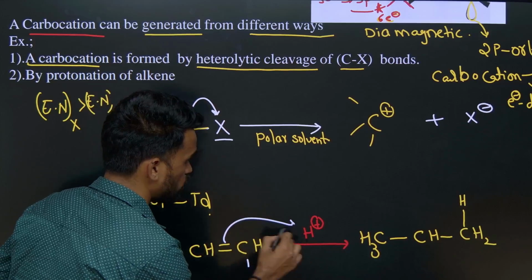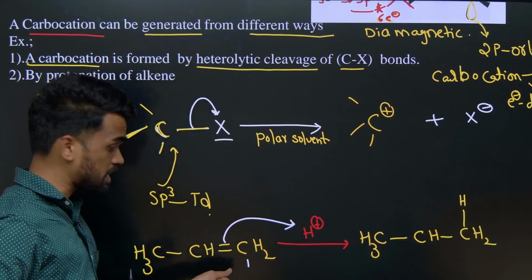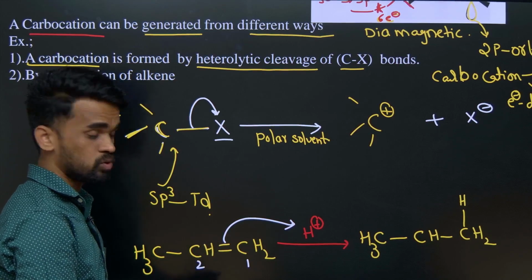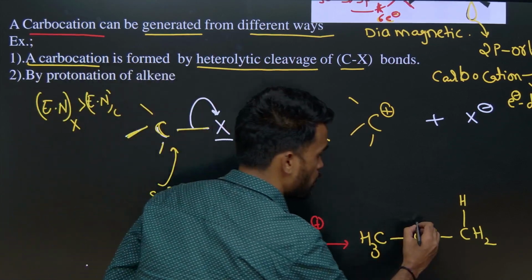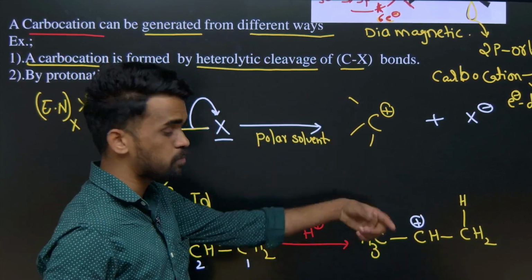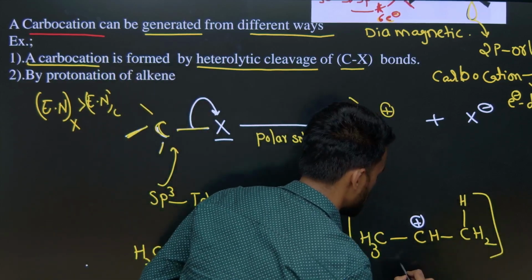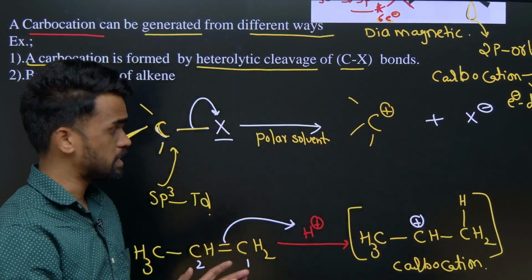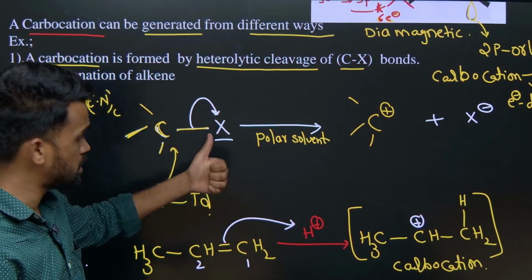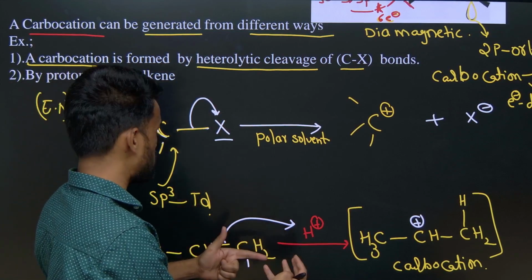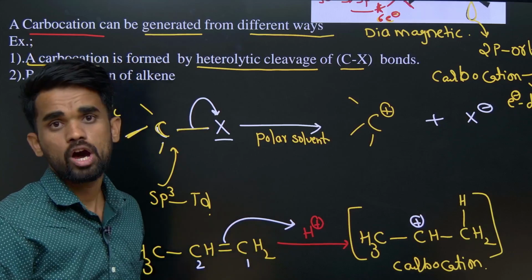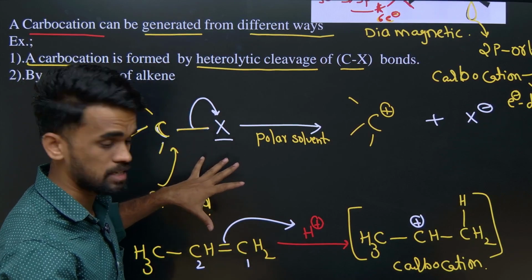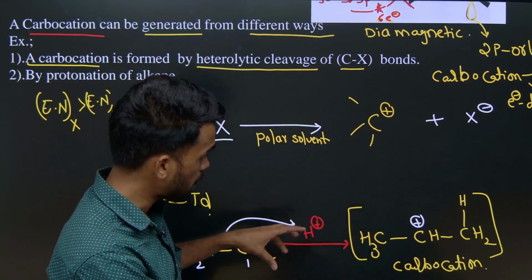Since these electrons are moving here, this pi electron is now disconnected from which carbon? From the second carbon. So now the second carbon has lost this pi bonded electron. Therefore, since it has lost the electron, we should represent the positive charge on that particular carbon. A carbon with positive charge we call a carbocation. Now this is our carbocation. I hope it is clear how the generation of carbocation takes place. One is heterolytic cleavage, and the other example is addition of acid to alkenes, which results in the formation of a carbocation. We are going to discuss this in upcoming chemical reactions. You should be aware of this now itself. The same thing we are going to use in the hydrocarbon chapter.